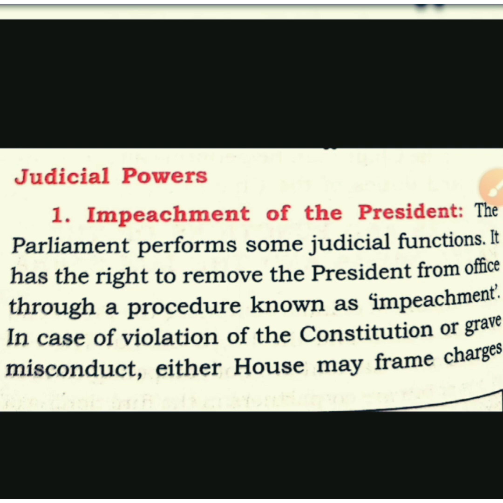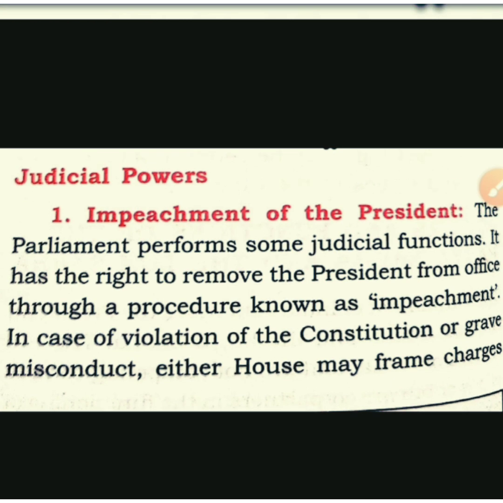So, in this series, first topic we are going to discuss is judicial power. The first topic in judicial power is impeachment of the president. Before explaining the topic, I would like to tell what judicial powers are. It means power in the hand of Parliament which can be used judicially, as a judiciary body. Parliament can use those powers, and those powers are known as judicial powers.